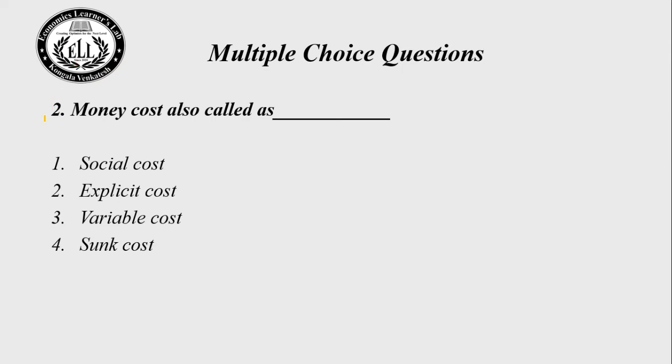Question number 2. 30 seconds for this question. Try to solve it yourself. After that I will do the explanation. Your time starts now.